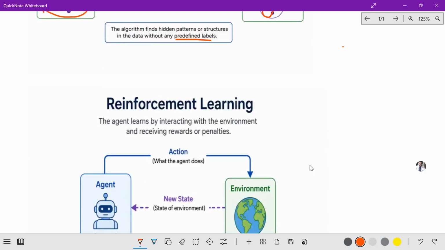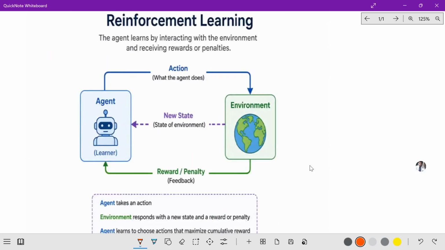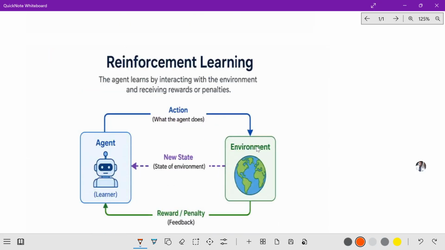So the last one is reinforcement learning, one of the most important diagrams for this topic. This diagram shows the reinforcement learning algorithm. This diagram shows the agent interacting with the environment by taking an action.